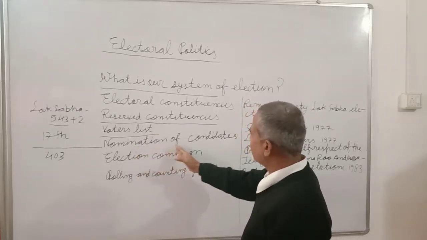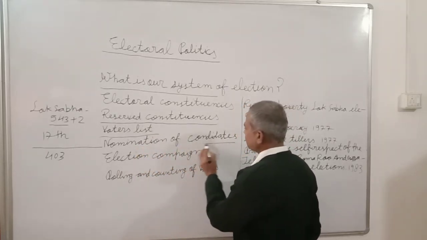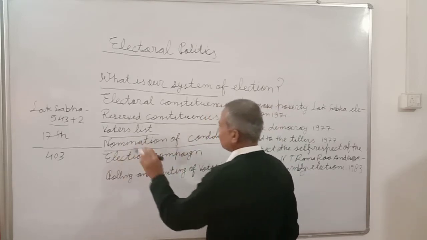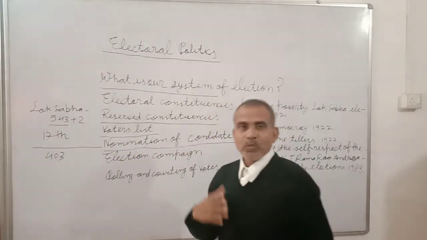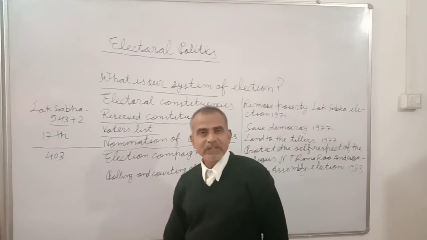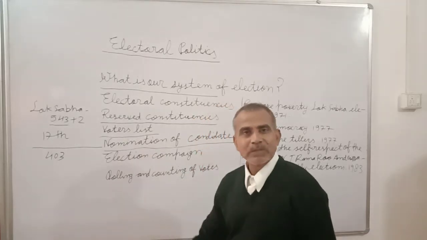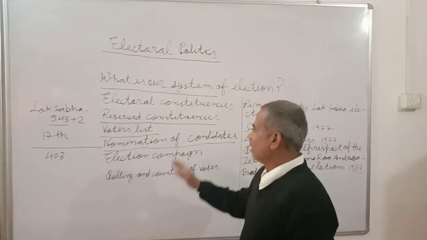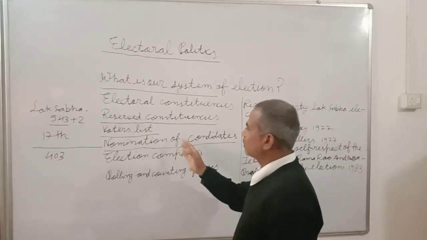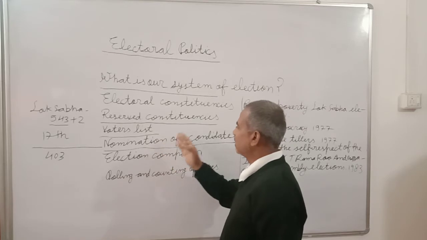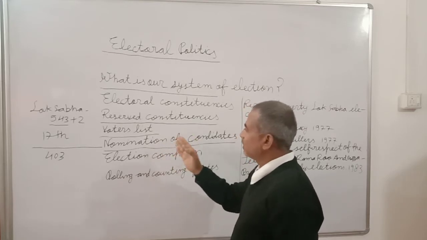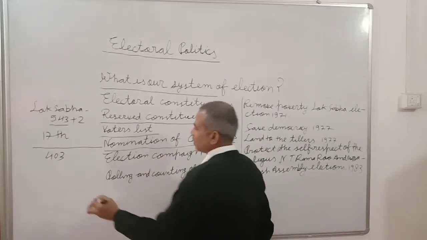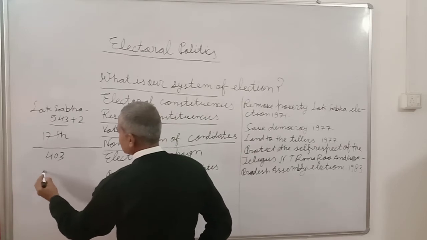Next, nomination of the candidates. This part belongs to the person who is going to contest the election, either the Lok Sabha or the state assembly elections. The minimum age for the Lok Sabha and state legislative assembly elections is 25 years in both contests.